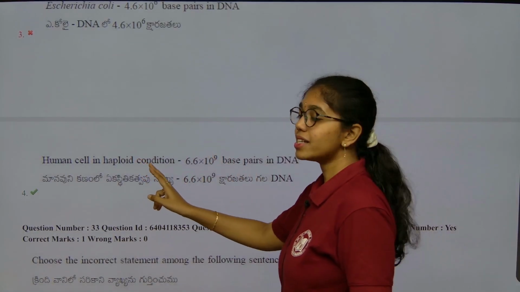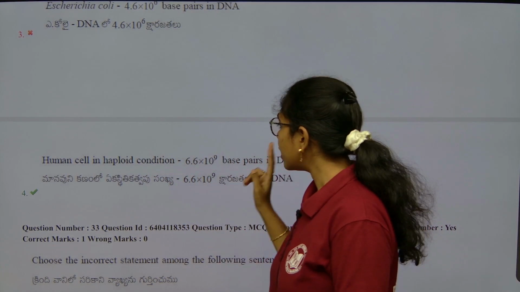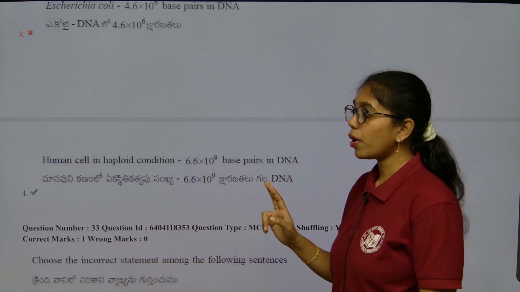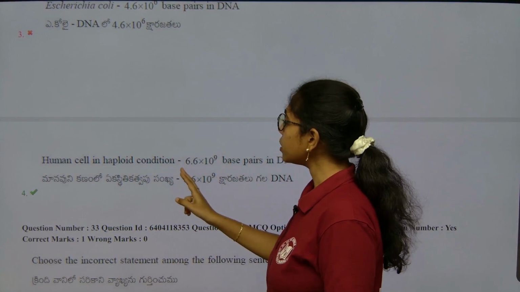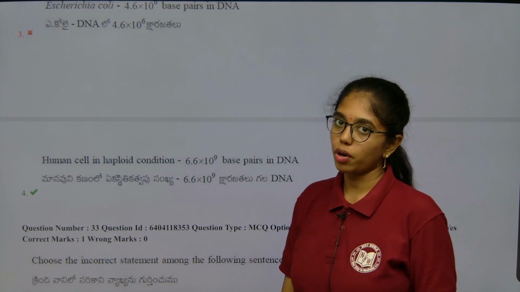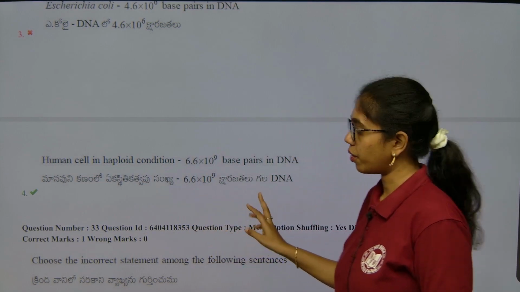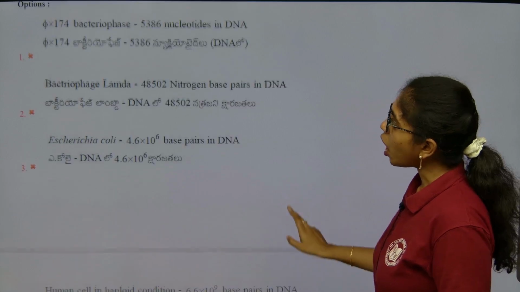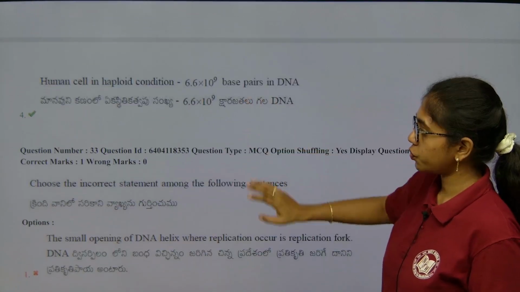Human haploid cell is having 3.3 into 10 to the power of 9 base pairs, but a diploid cell will have 6.6 into 10 to the power of 9 base pairs. Haploid cell will have 3.3 into 10 to the power of 9. As we have to identify the wrongly matched statement, that is 4.